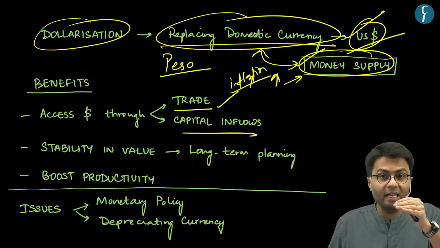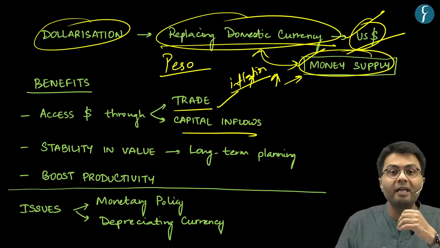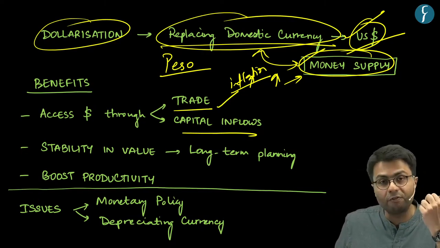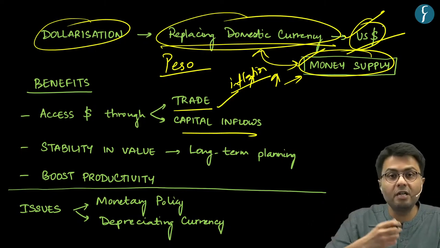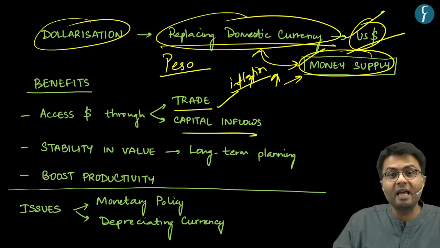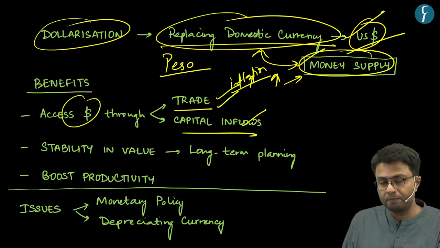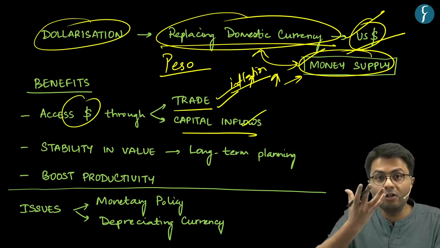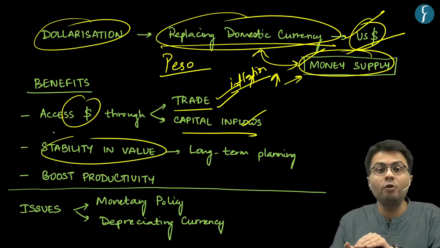This measure intends to remove the control of money supply from the hands of Argentina itself. Hence, after the dollar is introduced in the Argentinian economy, it can access these dollars through trade as well as capital inflows.